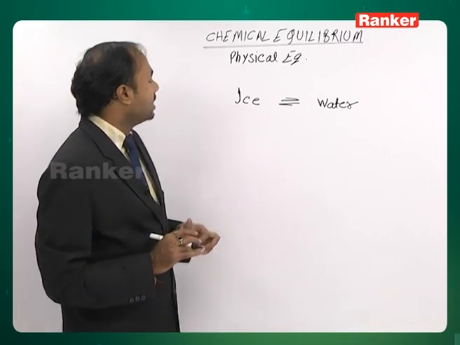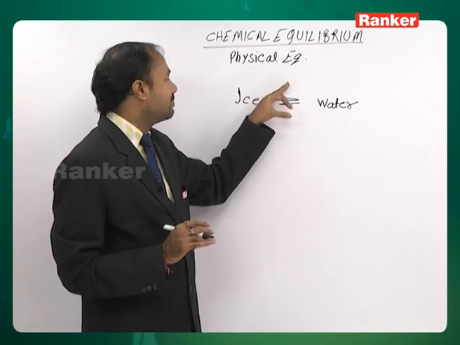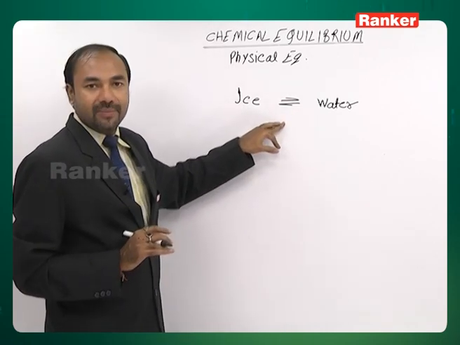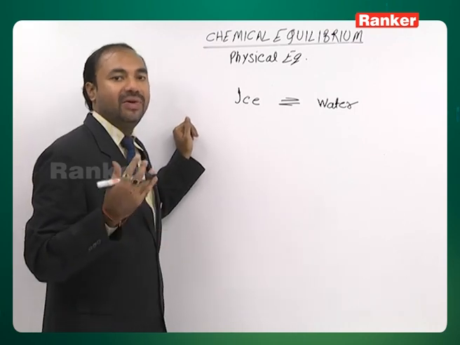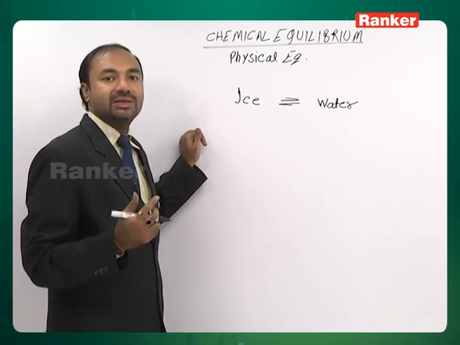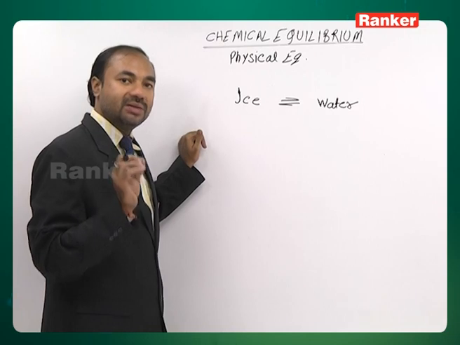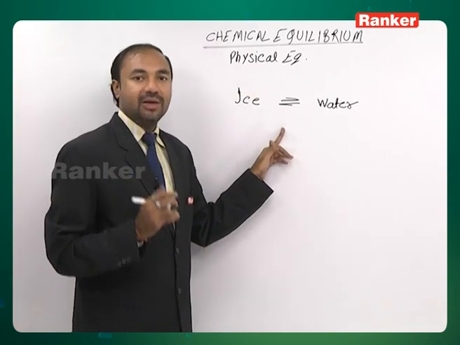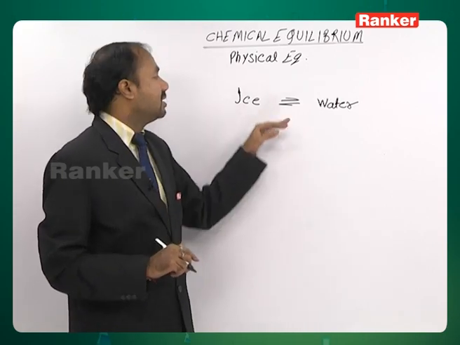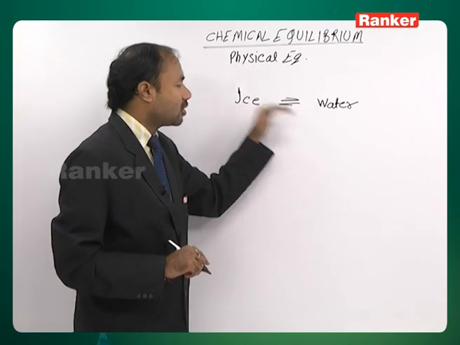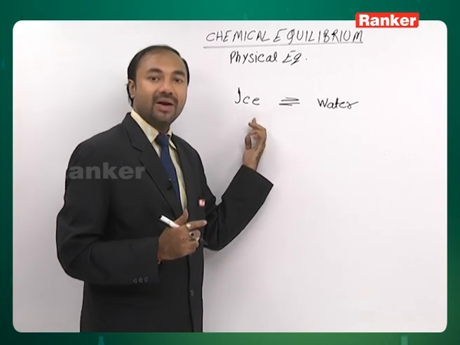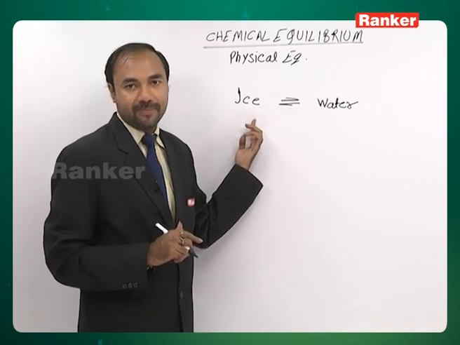Okay. So what happens here? How we predict effect of pressure, effect of change in pressure, effect of change in volume? See, number of moles are same, but if you increase pressure, obviously volume will decrease. Number of moles are same, volume decrease. What happens? Density increases. So what we say here, that if you increase pressure, equilibrium shifts in that direction where density increases. Same thing happens here. If you increase pressure over this system, what will happen? Equilibrium shifts in not backward direction, in fact it shifts in forward direction.